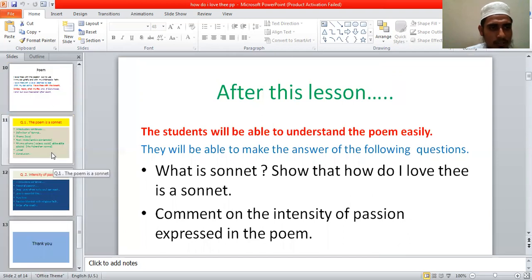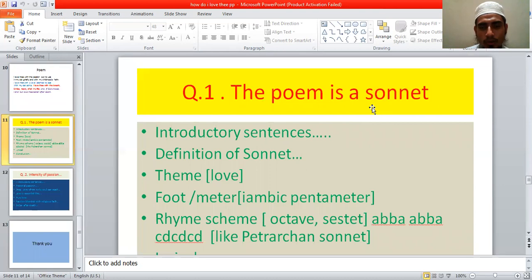So, dear students, at first I'd like to discuss with you, listen to me very carefully, how you would prepare the answer to this question. The question is: the poem is a sonnet, evaluate. That means, what is a sonnet? This is the question, and how can you prepare the answer?